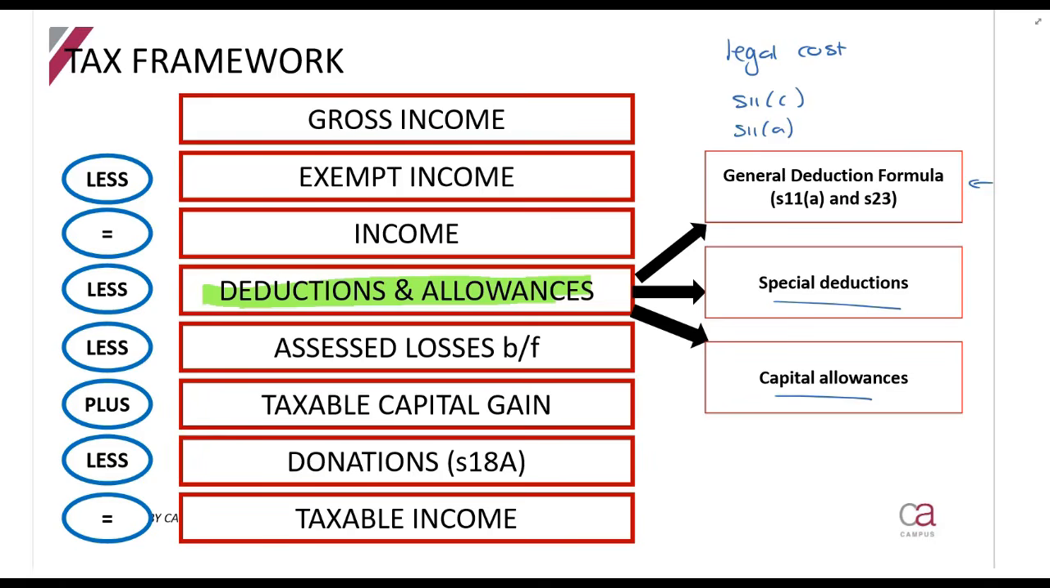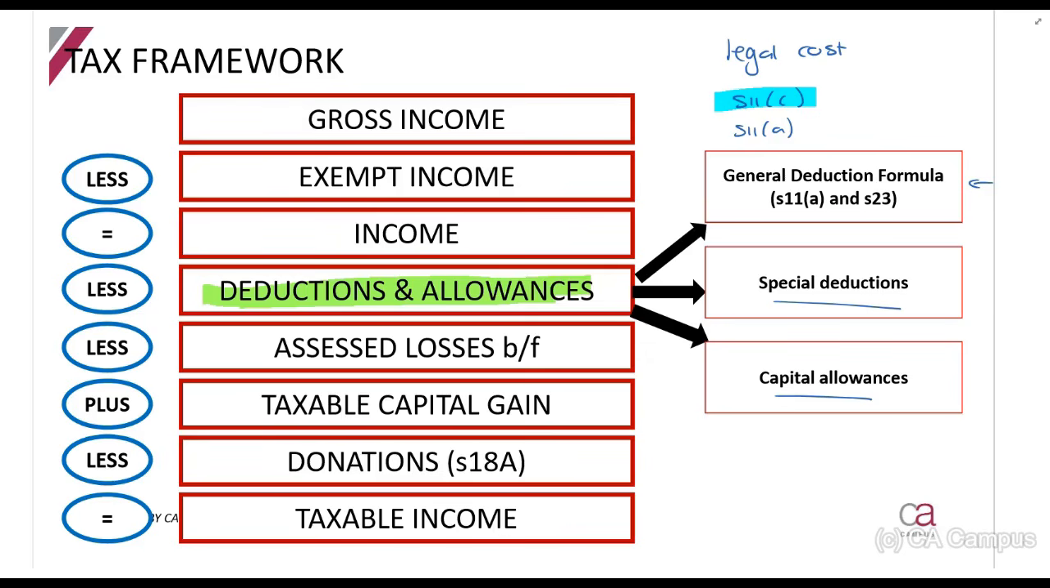The second thing is, you will always look at the specific deduction first, and that deduction will tell you what to do. Now, that deduction might tell you to deduct it in a certain manner, over a certain period of time, a certain percentage, whatever the case might be, but that takes preference over the general deduction formula. Only if there is no special deduction or no capital allowance available will you consider the general deduction formula.